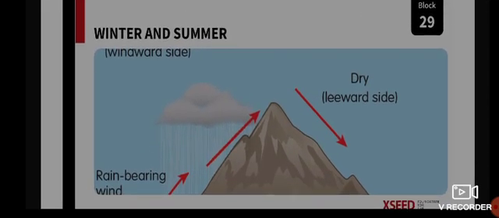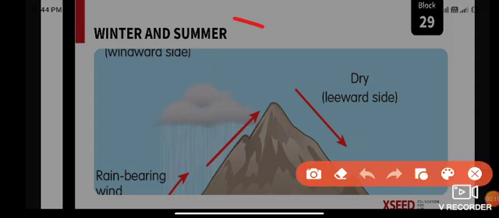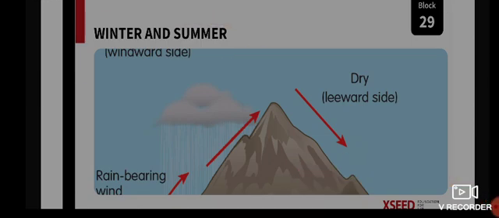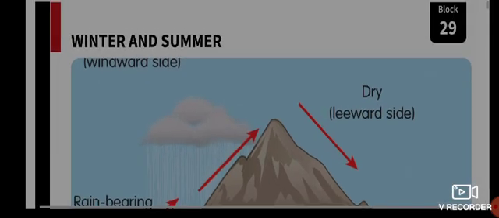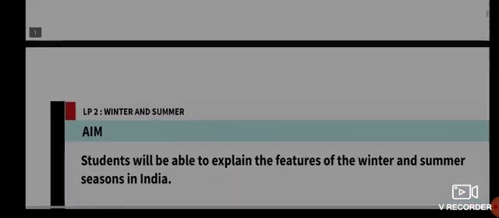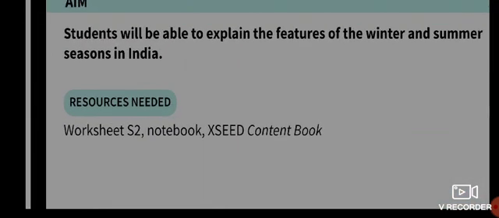So today we will start with a new topic under block 29. The topic of our discussion for today is winter and summer. That is very simple, very easy for all of us, but let us learn in detail, okay? Now, our aim for today is that students will be able to explain the features of the winter and summer seasons in India, okay? And the resources needed are your worksheet S2, your notebook, and your exit content book.